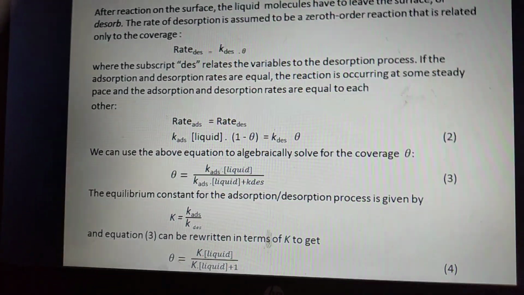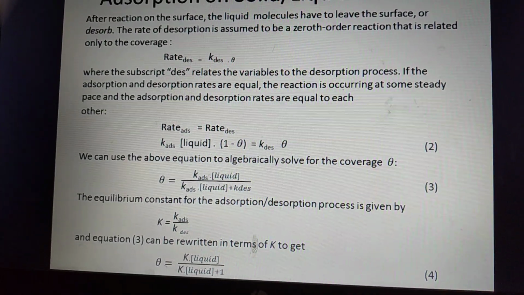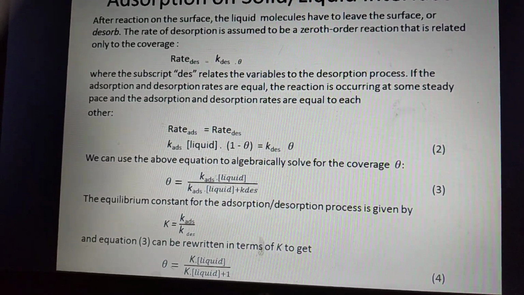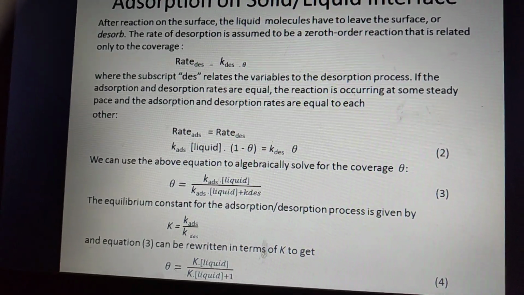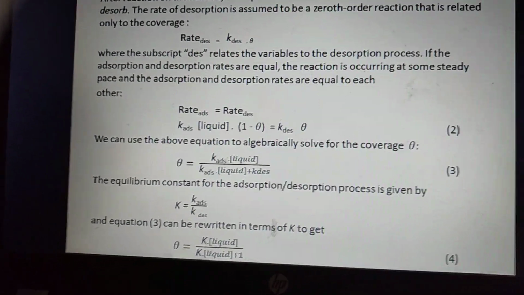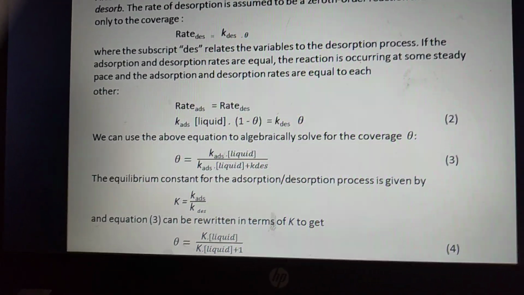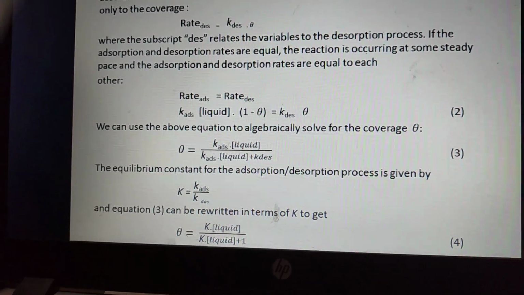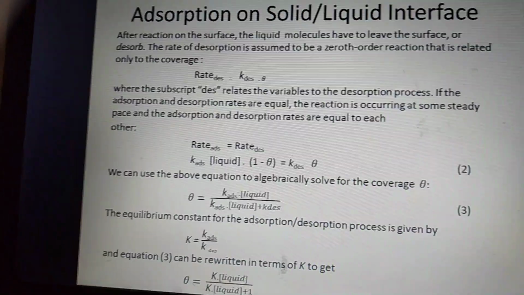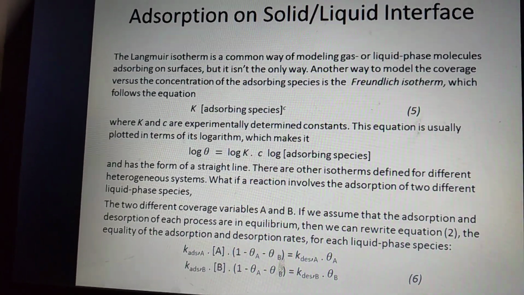So we can use the above equation to algebraically solve for the coverage, theta, and theta is equal to K adsorption of the liquid divided by K adsorption of the liquid plus K desorption. And the equilibrium constant, capital K, of the adsorption over desorption process is given by K adsorption divided by K desorption. And the above equation 3 means that theta is equal to K times the molar concentration of the liquid divided by K times the molar concentration of the liquid plus 1. 1 is the fully surface covered, that is adsorption.